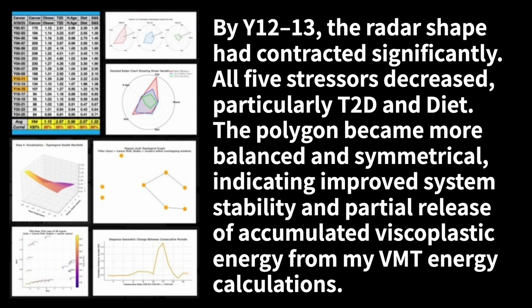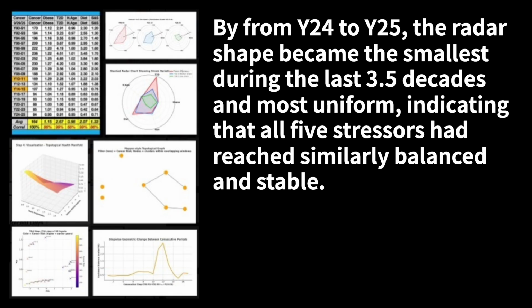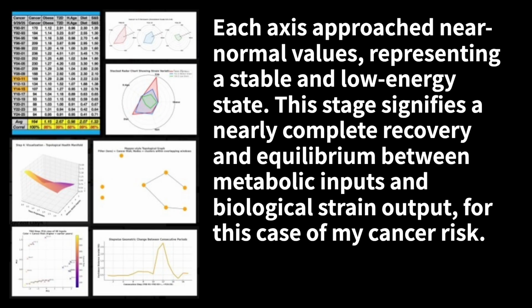From my VMT energy calculations, by Y24 to Y25, the radar shape became the smallest during the last 3.5 decades, and most uniform, indicating that all 5 stressors had reached similarly balanced and stable levels. Each axis approached near normal values, representing a stable and low energy state. This stage signifies a nearly complete recovery and equilibrium between metabolic inputs and biological strain output, for this case of my cancer risk.